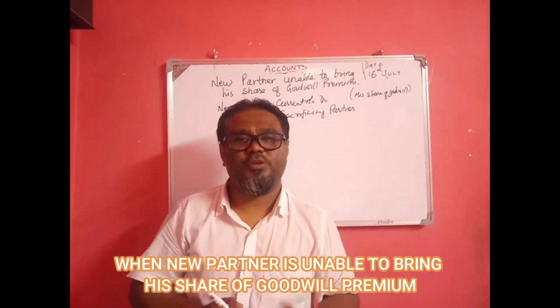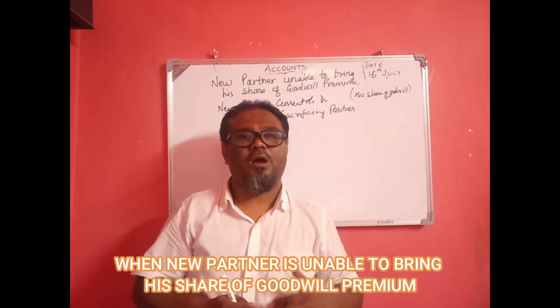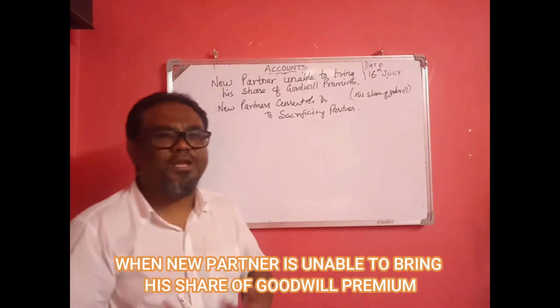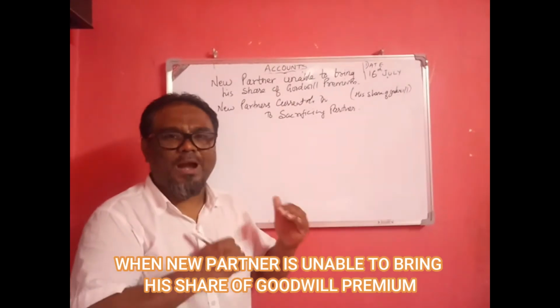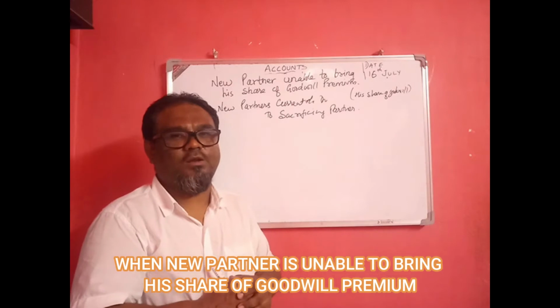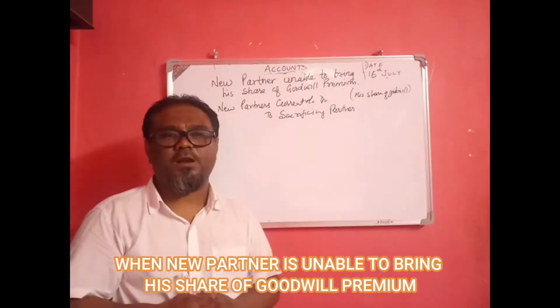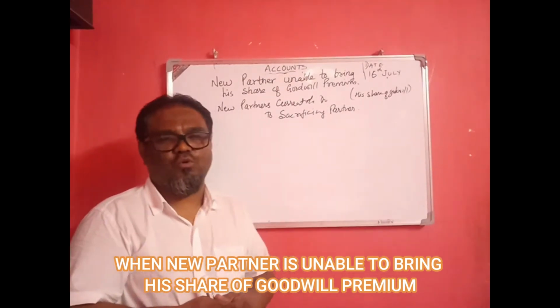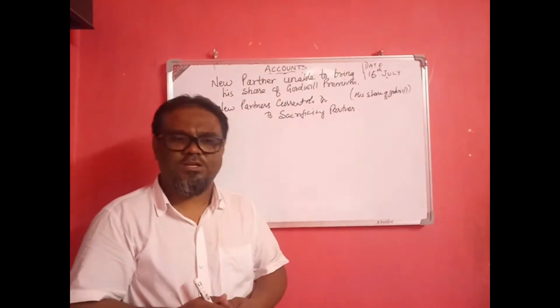So this is the treatment when the new partner is unable to bring his goodwill premium: the new partner's current account is debited, the amount is his share of goodwill, and the sacrificing partners are credited in the sacrificing ratio.